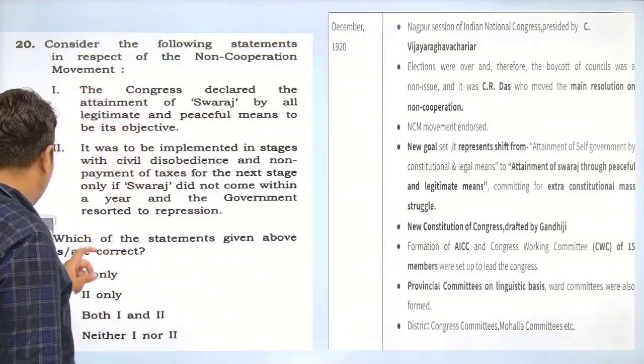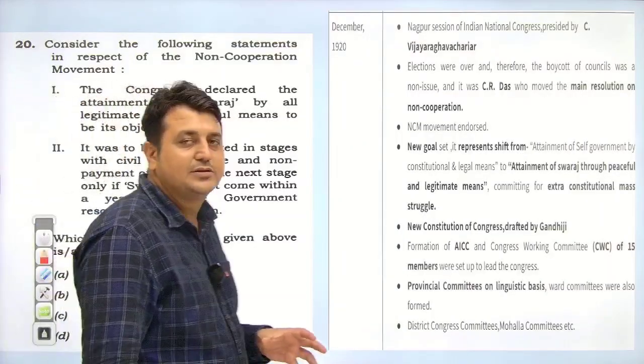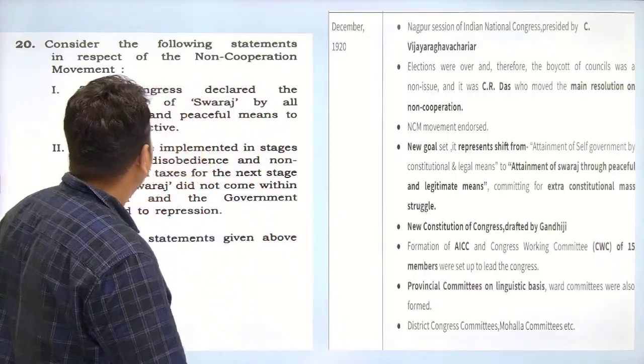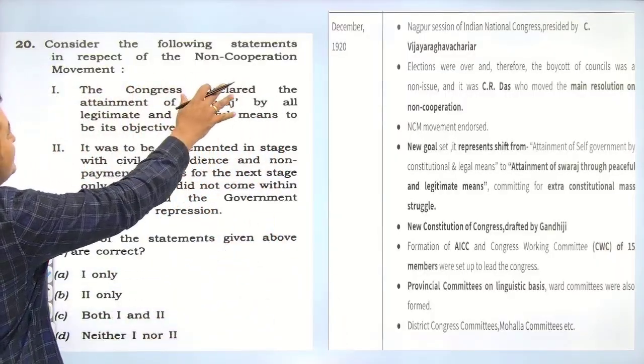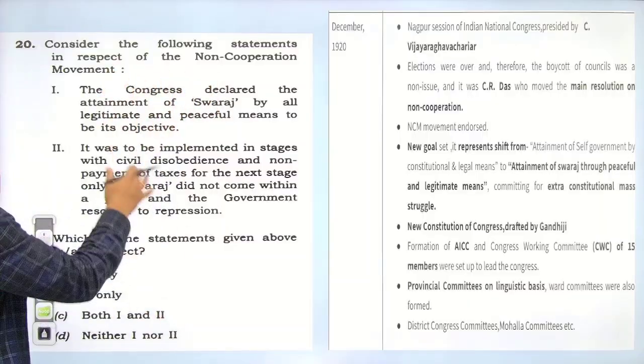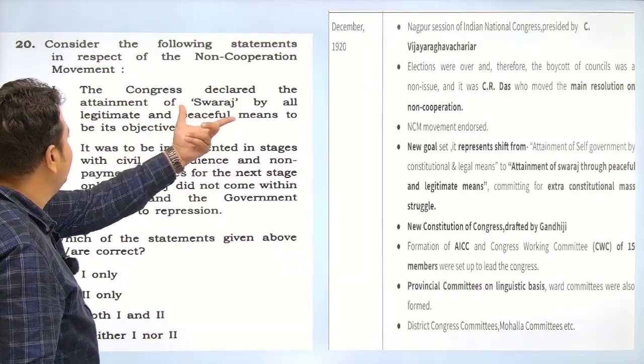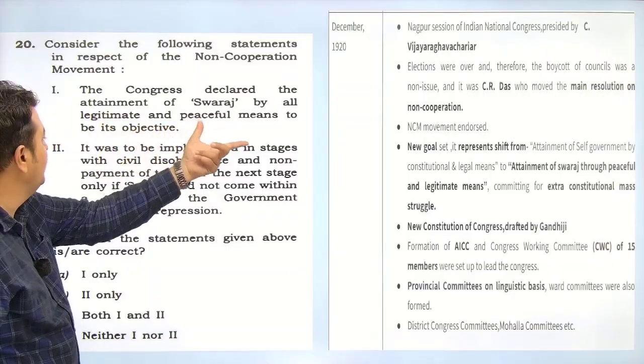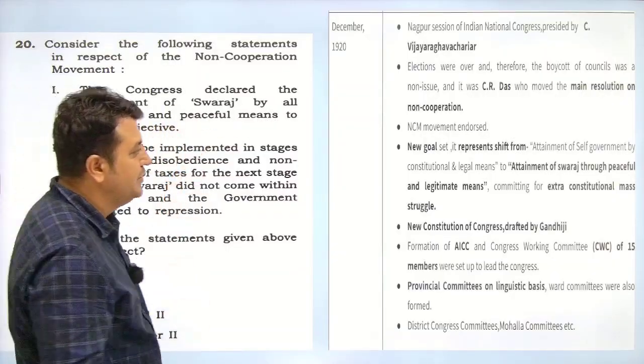Next. Now this question is related to the non-cooperation movement. This year there were 2 questions from the non-cooperation movement. So consider the following statements related to the non-cooperation movement. First, Congress declared the attainment of Swaraj by all legitimate and peaceful means to be its objective.